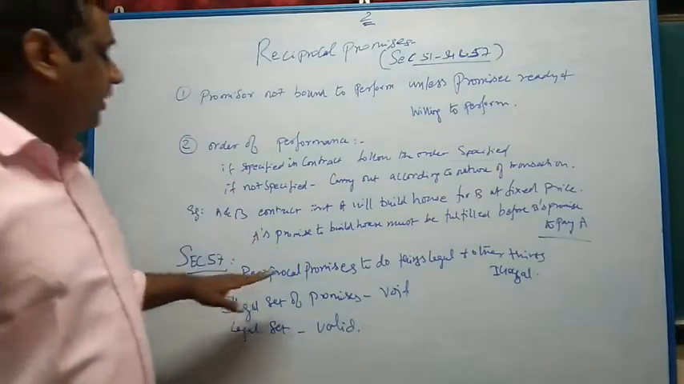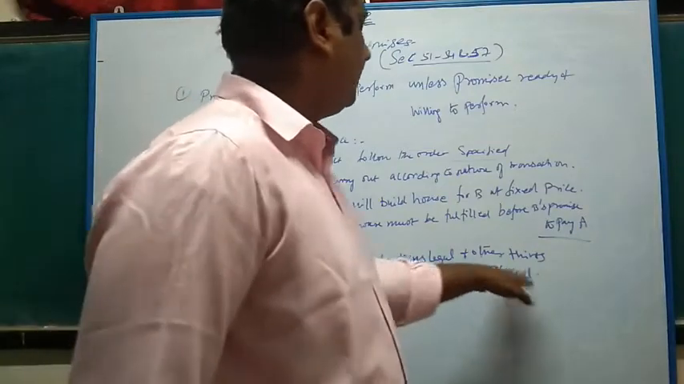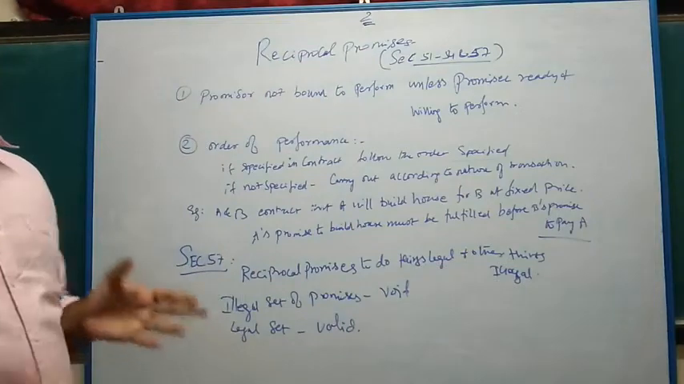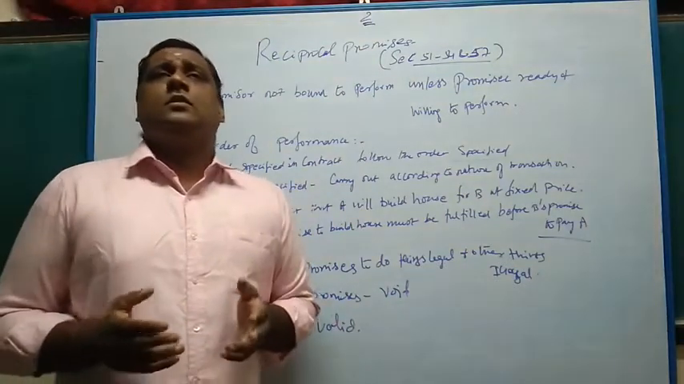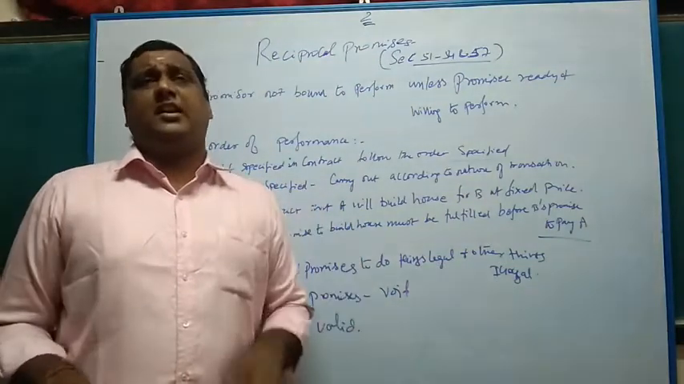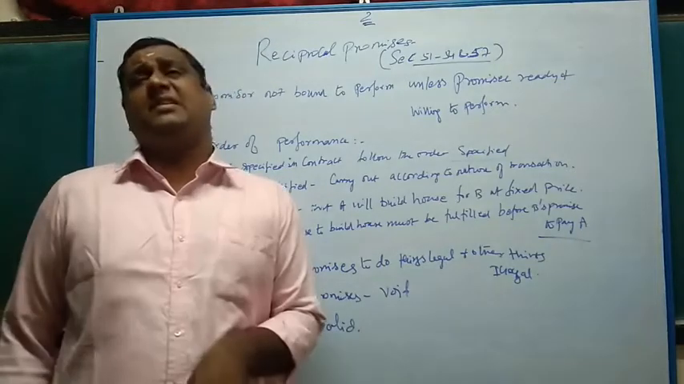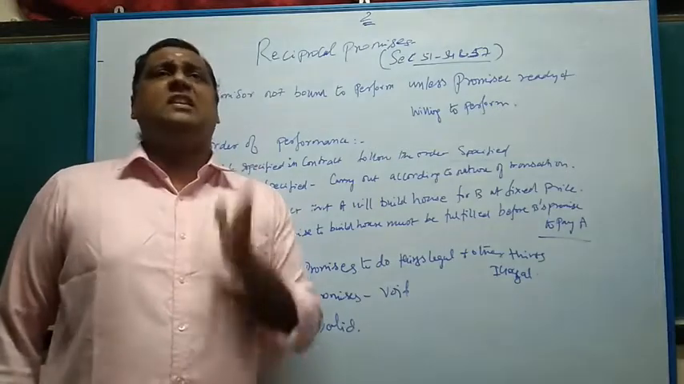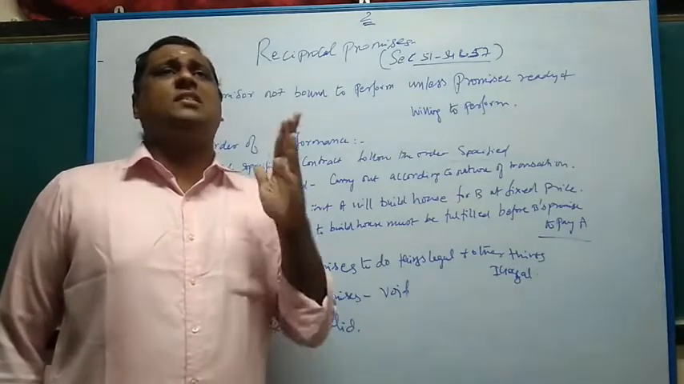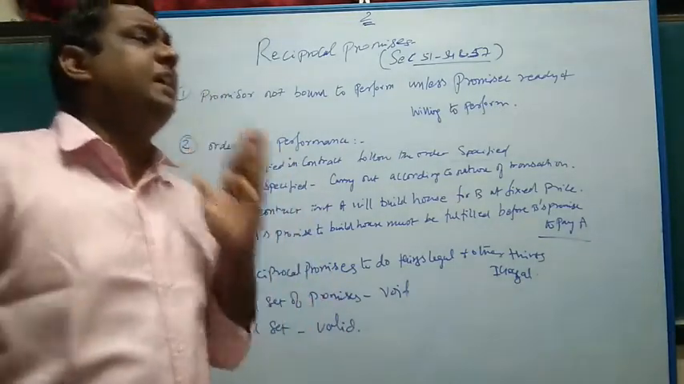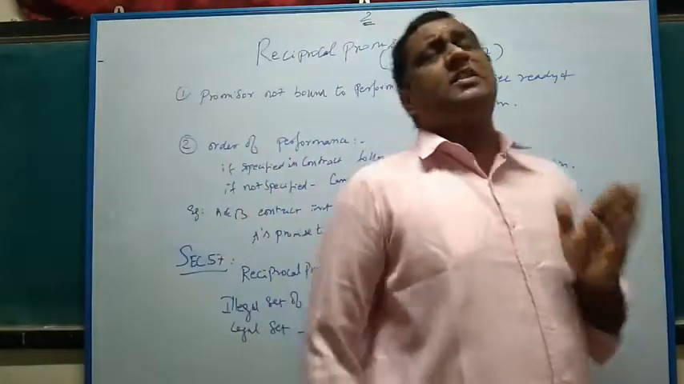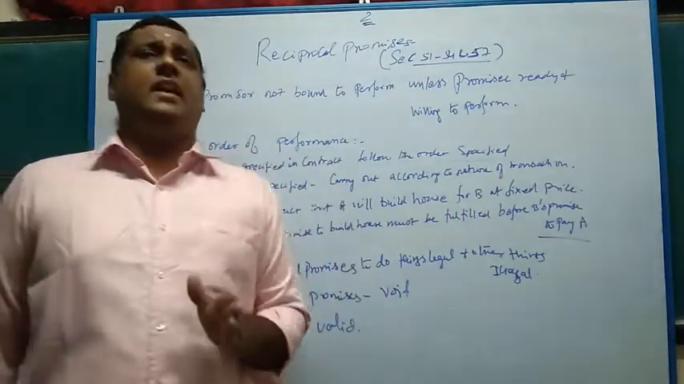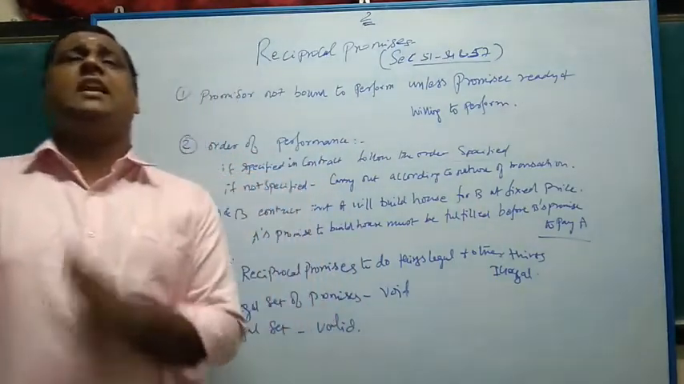Section 57. Reciprocal promises to do things legal, other things illegal. The third important provision of reciprocal promises is where there is a set of promises, where two or three promises are made under the contract. One set of promises is legal, the other set of promises is illegal. The illegal promise is invalid, the legal promise is valid, where it is possible to segregate, to separate the illegal part from the legal part. Legal is valid, illegal is invalid or void.